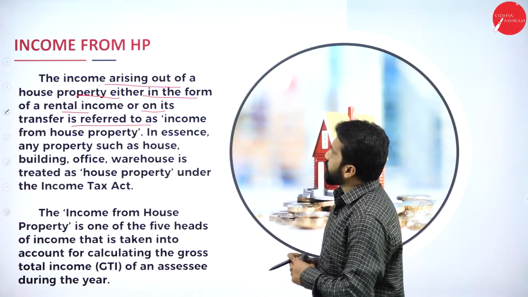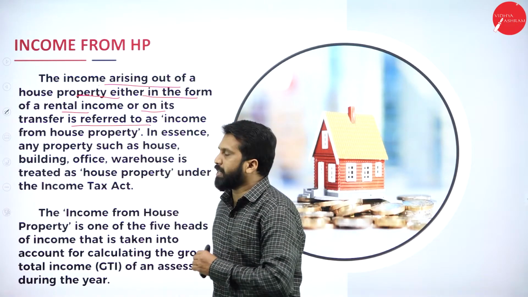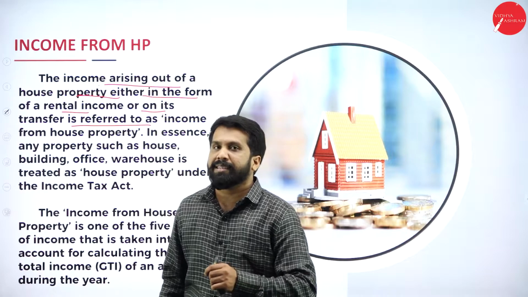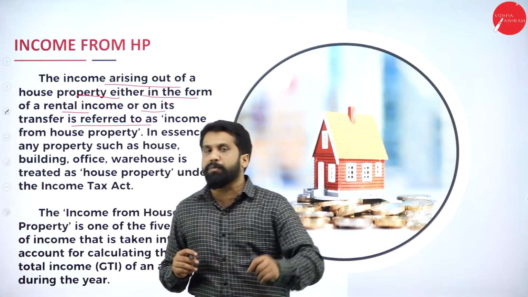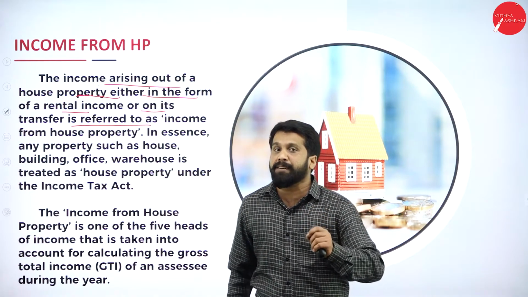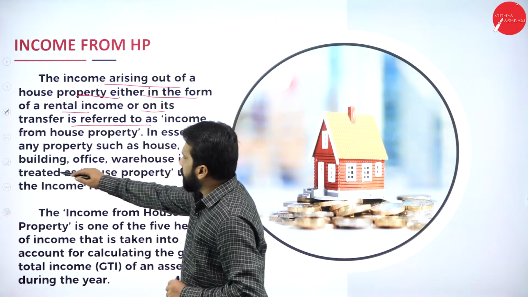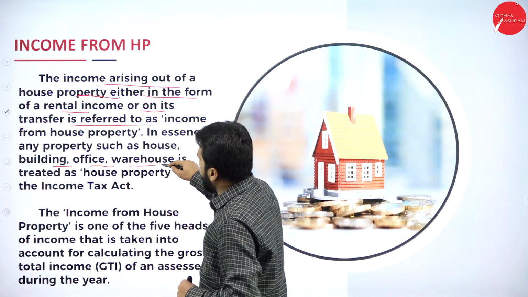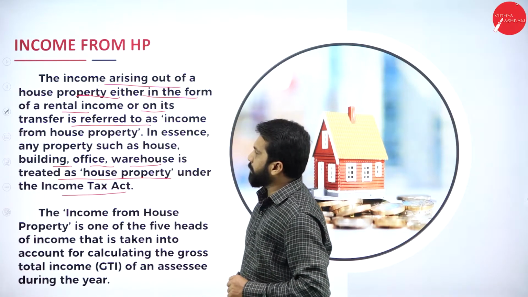So this is called income from house property, and whatever transfer you make is called income from capital gain. We are not talking about capital gain here. We are discussing only income from house property. A house, building, office, or warehouse is treated as house property under the Income Tax Act.